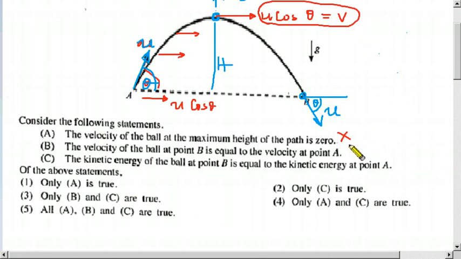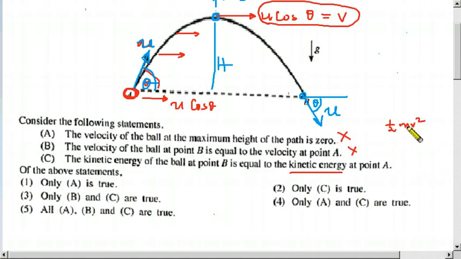Therefore, this one is totally wrong. So now this one, statement C: the kinetic energy of the ball at point B is equal to the kinetic energy at point A. Kinetic energy is a scalar, not a vector. Therefore, we don't have to worry about the direction. Kinetic energy is half mv squared.